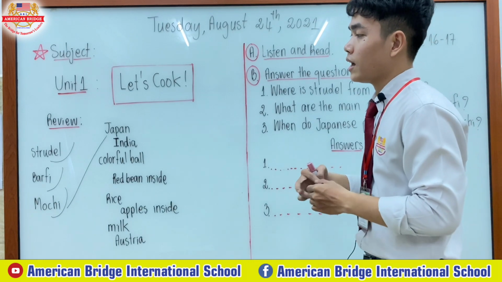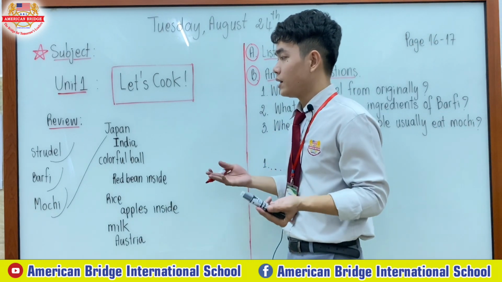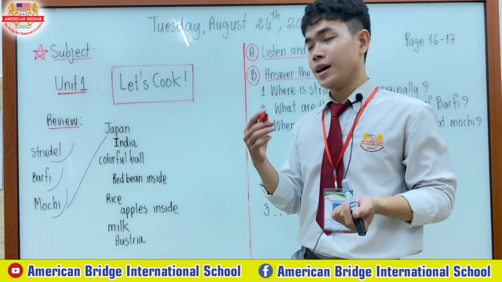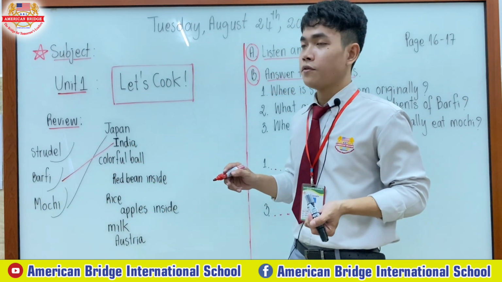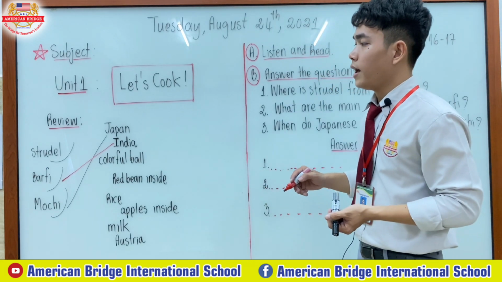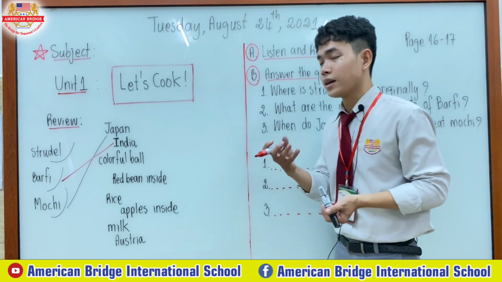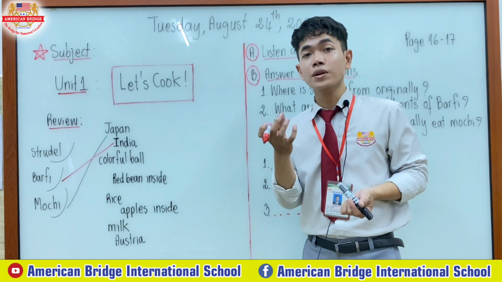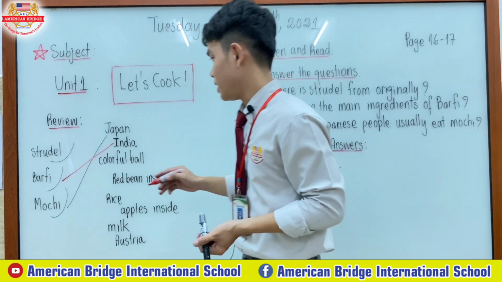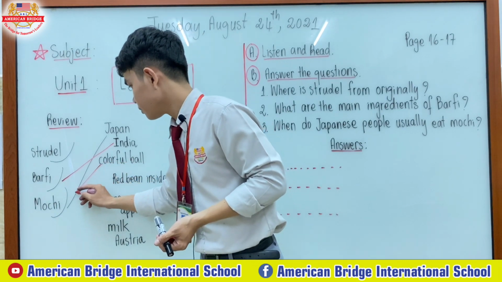Do you know what cake comes from India? It is barfi. Barfi is from India. Next, colorful ball. The cake that is colorful is mochi.